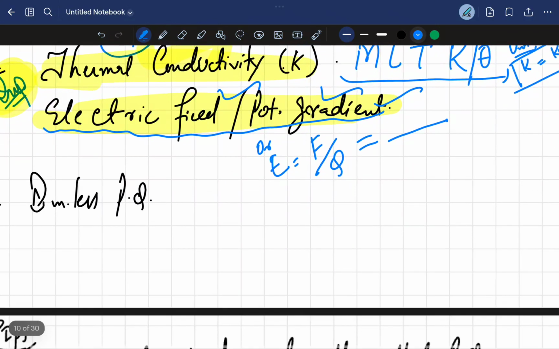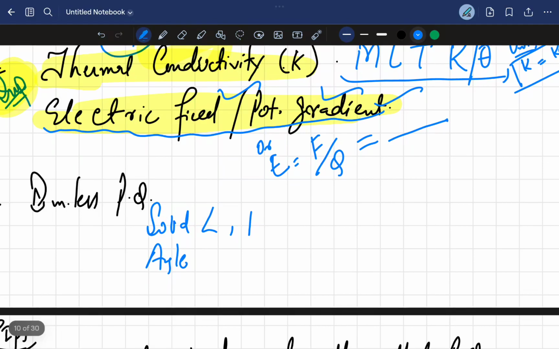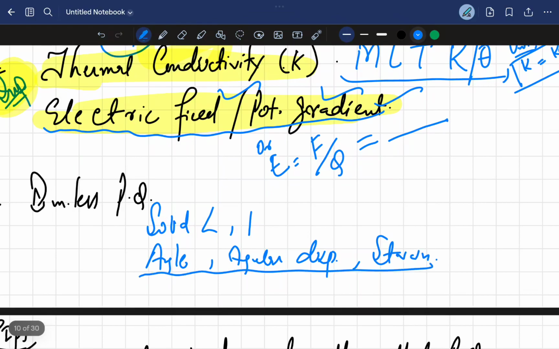All right. Dimensionless physical quantities. We have the solid angle, simply the angle, angular displacement, and strain. So these are all dimensionless physical quantities. Also Poisson's ratio, refractive index, and all sine exponents and trigonometric ratios. These are all dimensionless physical quantities.